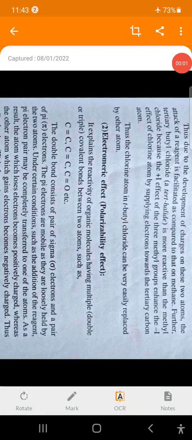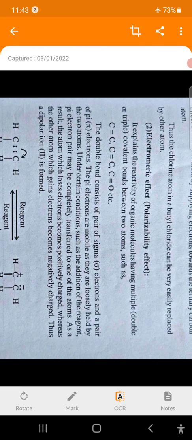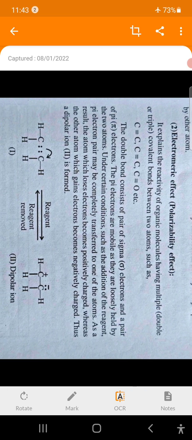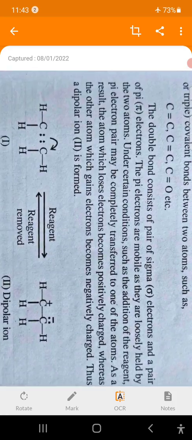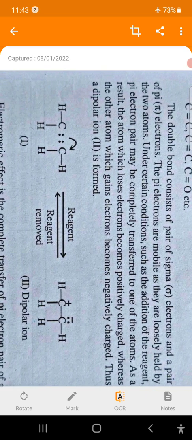Hello. We discuss here the next effect. We already discussed electronic effects. Out of that, the first we completed, that is the inductive effect. Then after the inductive effect, the next effect is the electromeric effect or polarizability effect. See here, what is that electromeric effect or polarizability effect?